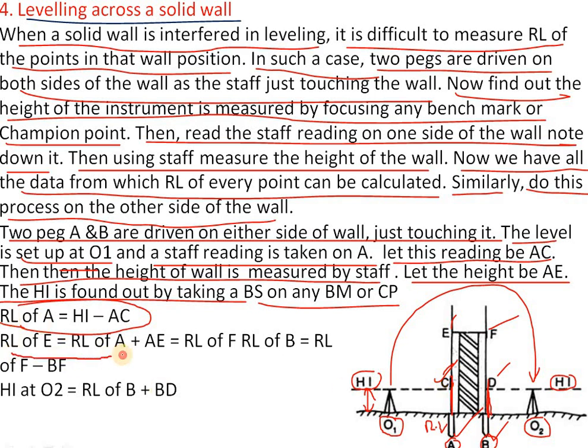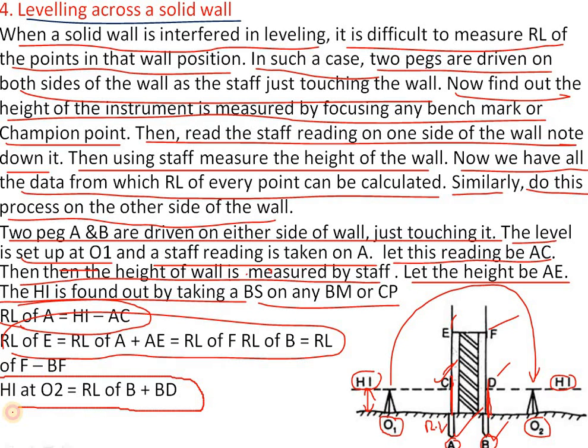And RL of E is equal to RL of A plus AE, which is equal to RL of F. RL of B is equal to RL of F minus BF, and height of instrument at O2 is equal to RL of B plus DB. So to get this height of instrument at O2, we will get RL of B plus DB.